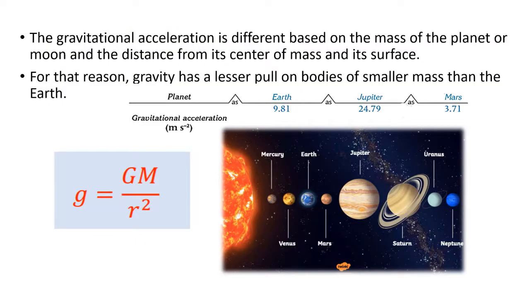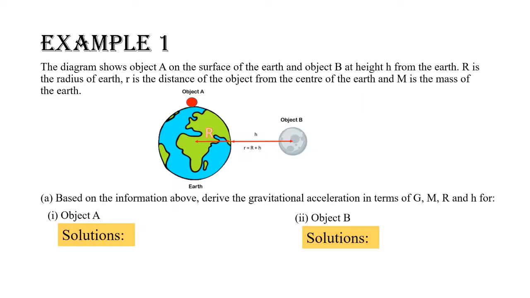As a conclusion, the gravitational acceleration is different based on the mass of the planet or moon, and the distance from its center of mass and its surface. For that reason, gravity has a lesser pull on bodies of smaller mass than the Earth. The following diagrams show the mass of the planets and their gravitational acceleration. Now, let us try to solve questions involving gravitational acceleration.